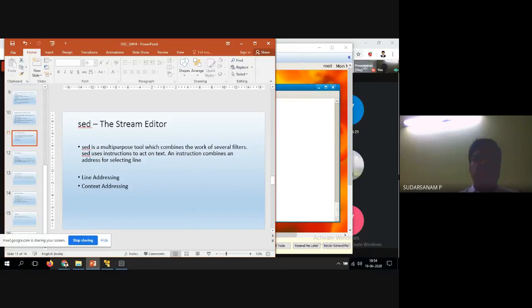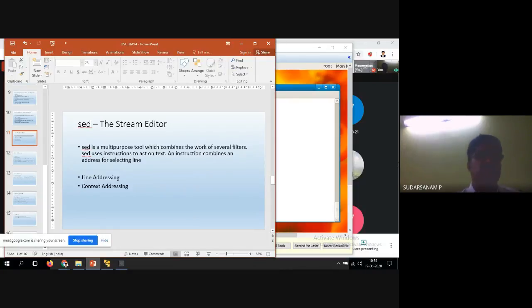So sed is nothing but a multi-purpose tool. Here you have two kinds of addressing: one is called line addressing, another is called context addressing. Now we'll see how line addressing works and how context addressing works.